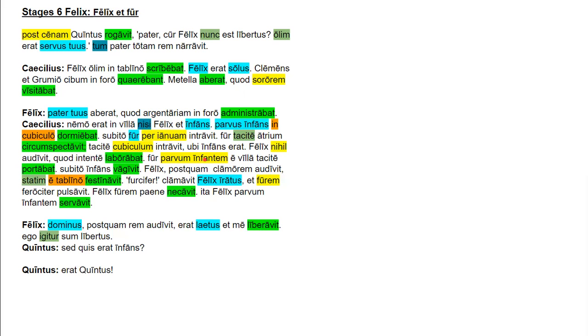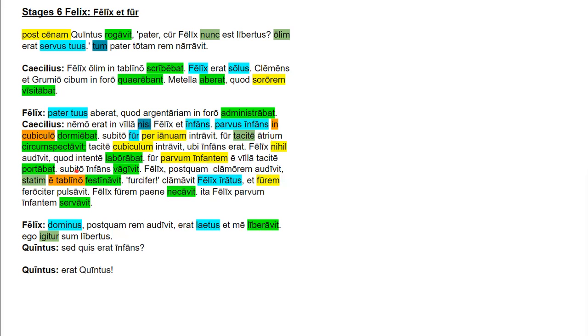Fur parvum infantem et villa tacite portabat. So the nominative subject, accusative direct object. Here's our accusative noun, infantem, and here's our accusative adjective, parvum. Now, infantem is third declension, parvum is second declension, but they're both masculine. E villa is a prepositional phrase with an ablative, an ablative of separation, so it means from. Tacite is an adverb, quietly. Portabat means was carrying. So the thief was carrying the small child quietly from the house, or out of the house.